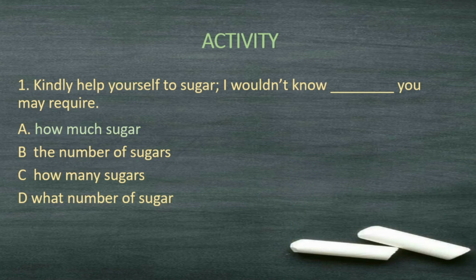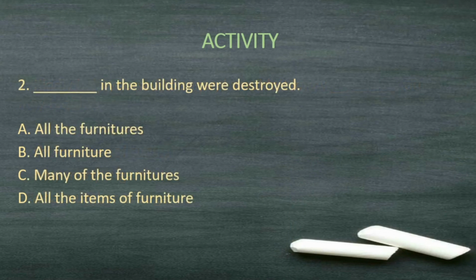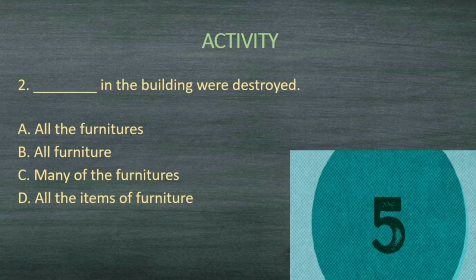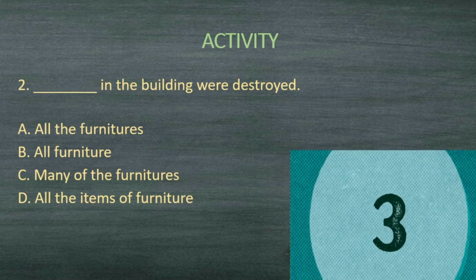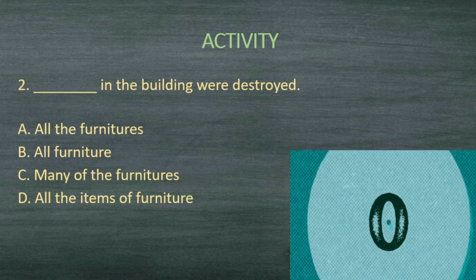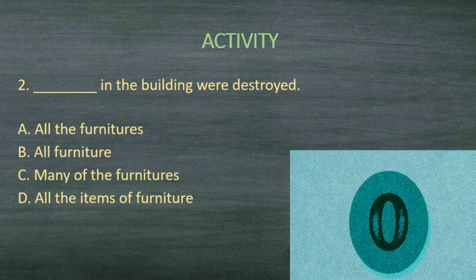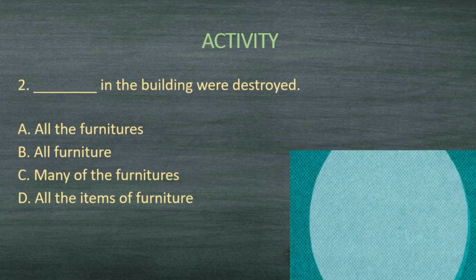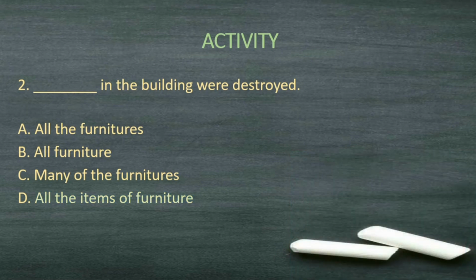Number 2. Read the question carefully. And your time starts now. So our answer is all the items of furniture in the building were destroyed. Option D. Next question.